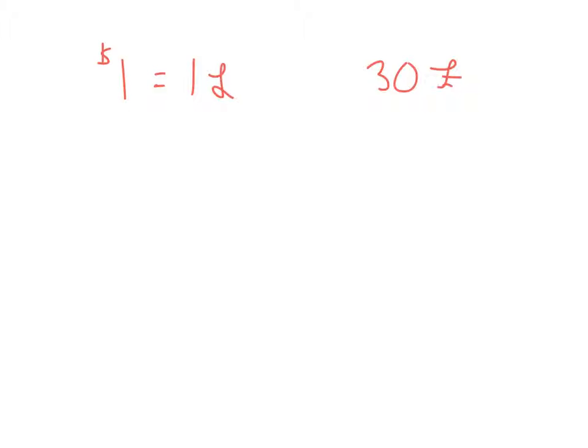Now, if the dollar appreciates, let's say a dollar now buys 2 British pounds, and now that same 30-pound item is only going to cost me $15 because of the exchange rate. So that's what we mean by the US dollar appreciating: it's going to buy more of the foreign currency, which means that the foreign products are going to become cheaper.